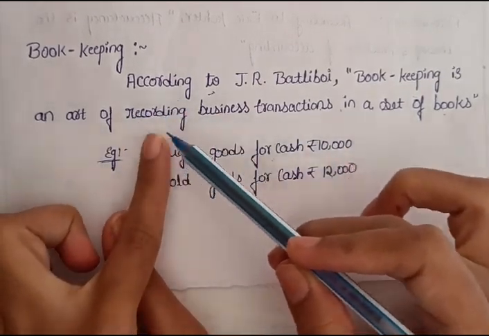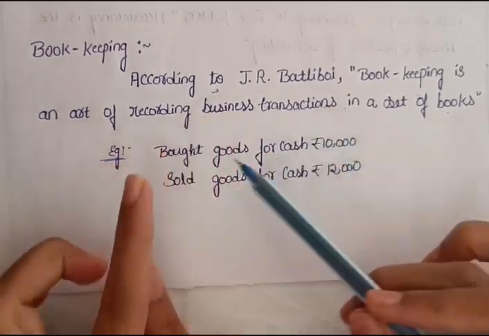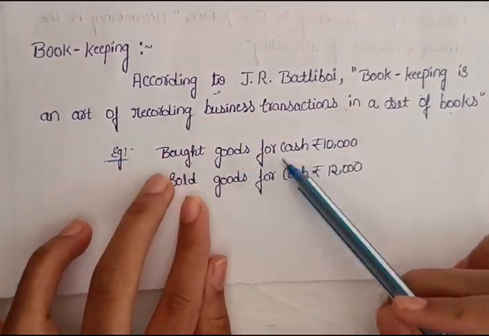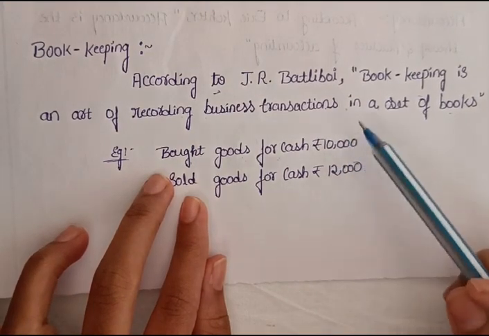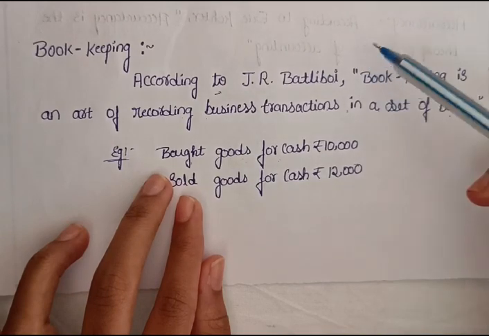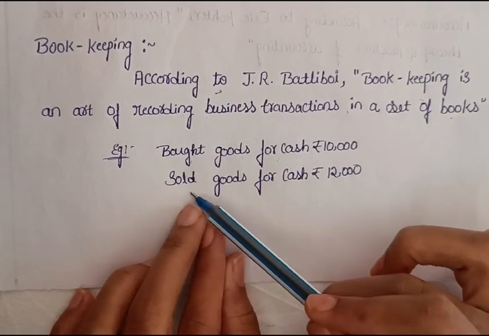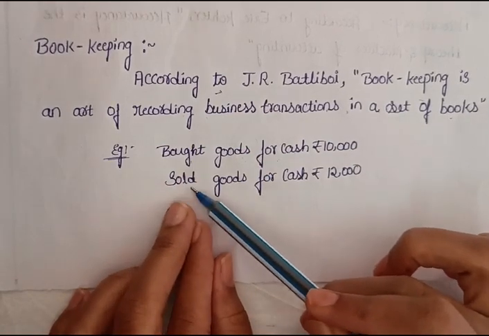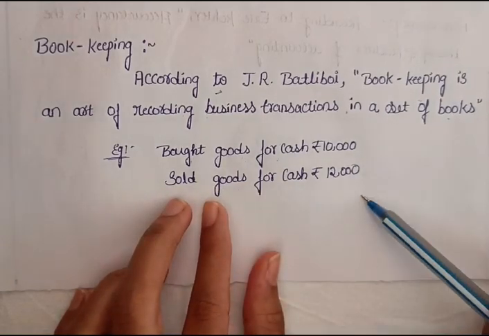It means we have to record every day's business transactions, like for example, bought goods for cash rupees 10,000, so we have to record it in a book. So we have to maintain separate books here, and maintain day to day transactions. And for another example, like sold goods for cash rupees 12,000, this also we have to record there.